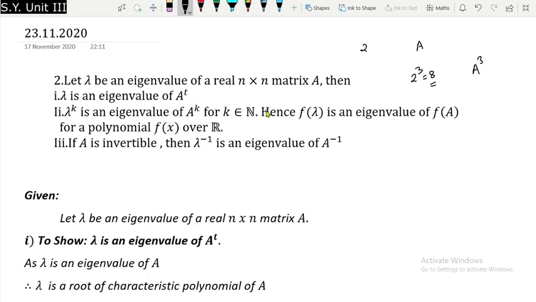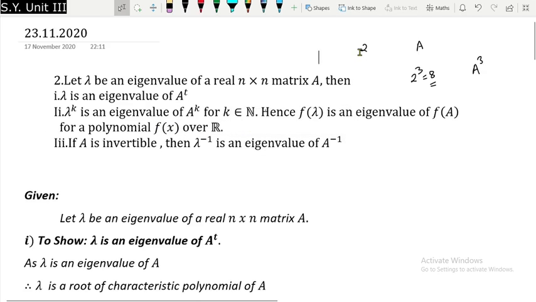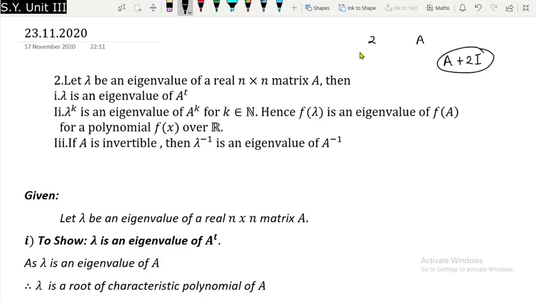The next one is saying that f of lambda is an eigenvalue of f of A for a polynomial f of x over R. So this is also very important. So if you know that lambda is an eigenvalue of A, and if you take any polynomial f of x, let me tell you, suppose 2 is an eigenvalue of A, and the question is asked what is the eigenvalue of A plus 2I, then you can easily tell.